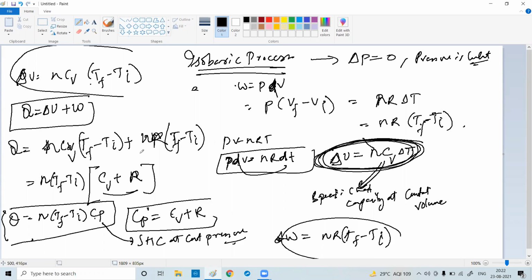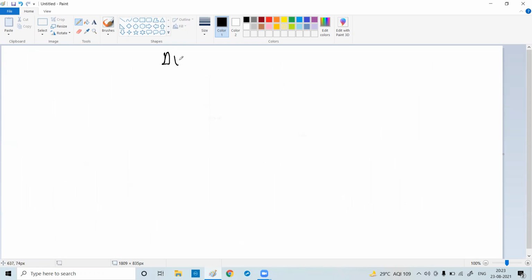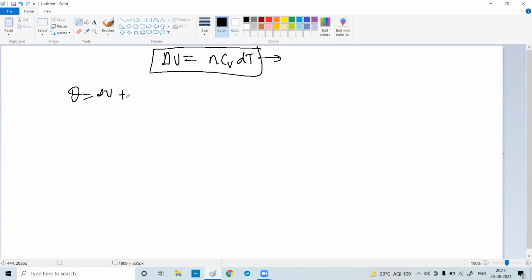Has everybody written down the derivation? Okay, so this one, I will prove it. This is not given. I will prove it. Delta U equals nCV dT. How did it come? Q is equal to delta U plus delta W. Then delta Q will be what?